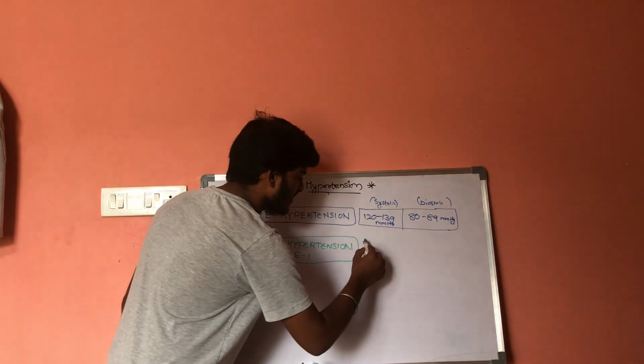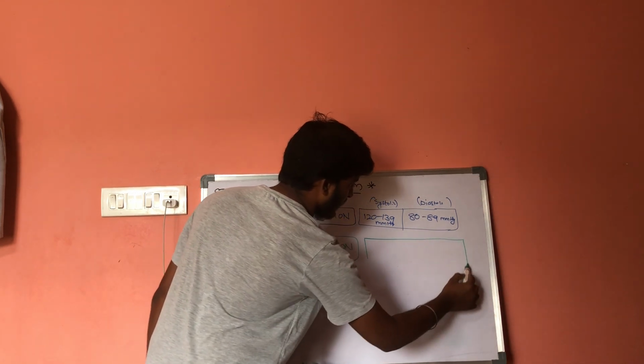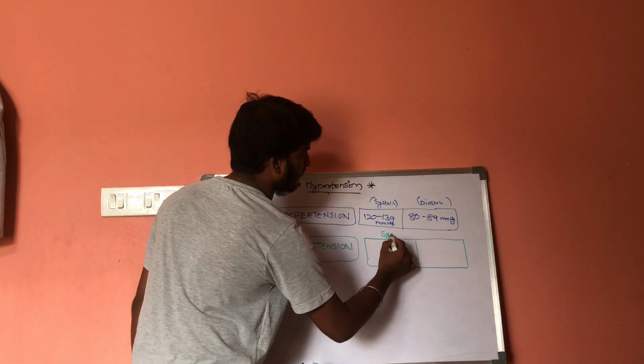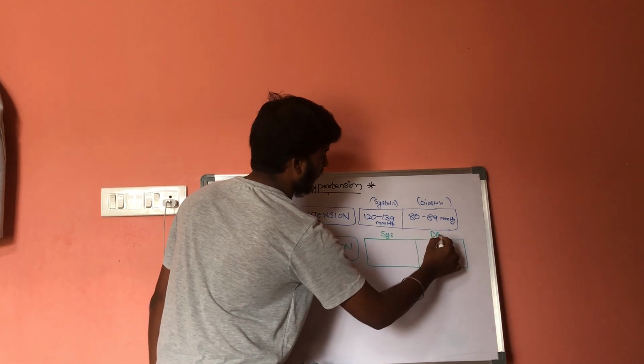In systemic hypertension stage 1, what are the values for systolic and diastolic?